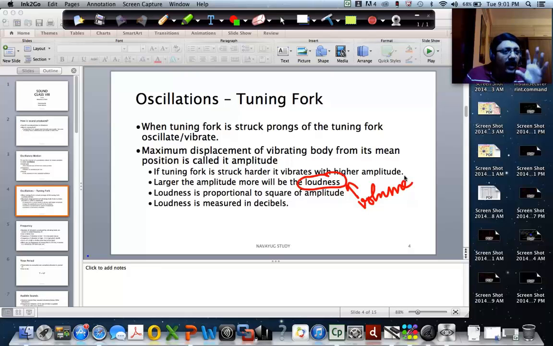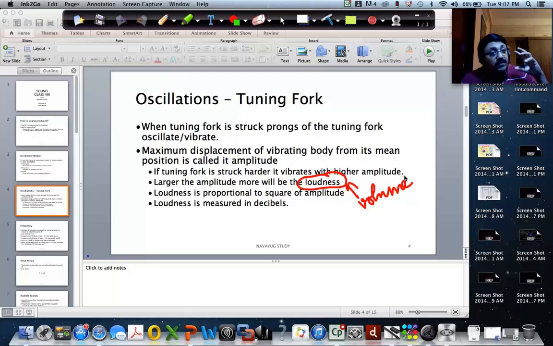If you look at the speakers, you can find that as the volume increases, there's a diaphragm in the speaker. Have you observed there's a circular diaphragm in the speaker, and it kind of vibrates, right? And that's what produces the sound. We'll be looking at how a speaker works later on. Don't worry about that. We'll be covering it. Now, you can see when the volume is increased, it starts vibrating even more with a higher amplitude, right?